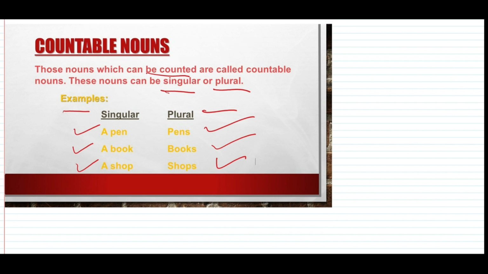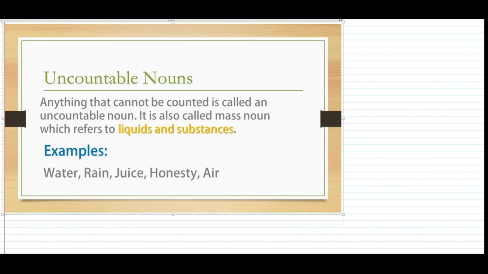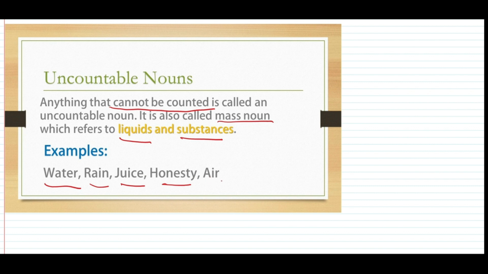Next we have uncountable noun. Now, the word uncountable itself shows something which cannot be counted. So let's read out the definition. The definition says anything that cannot be counted is called uncountable noun. So it's easy, right? It is also called mass noun, which refers to liquids and substances. Anything which we cannot count in our daily life, those all nouns will be uncountable nouns. Here we have some examples like water, rain, juice, honesty, and air.